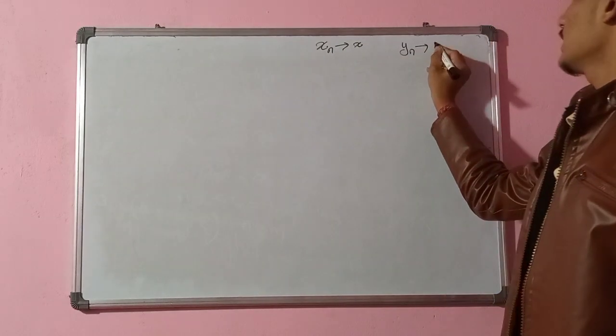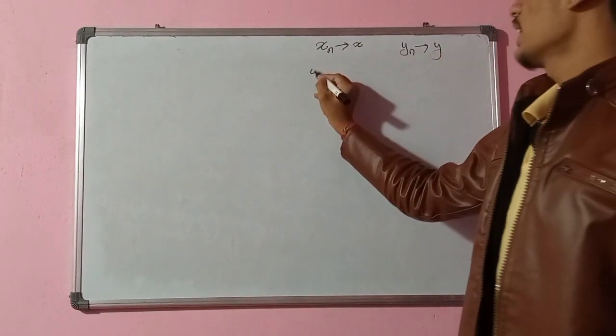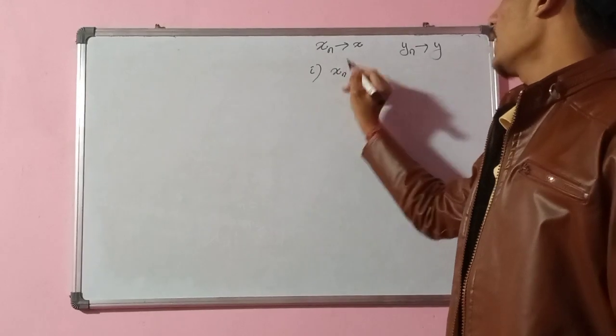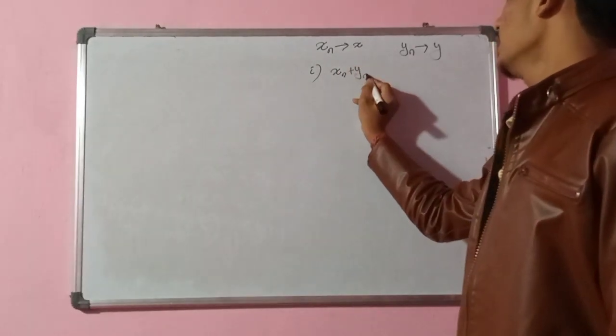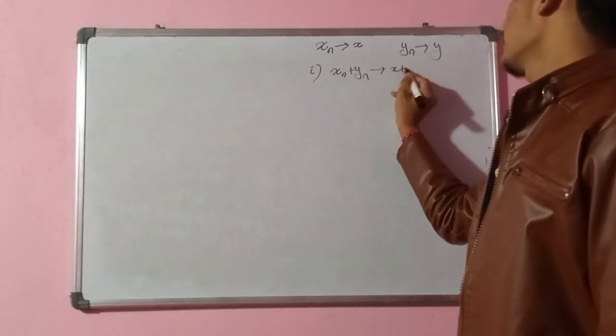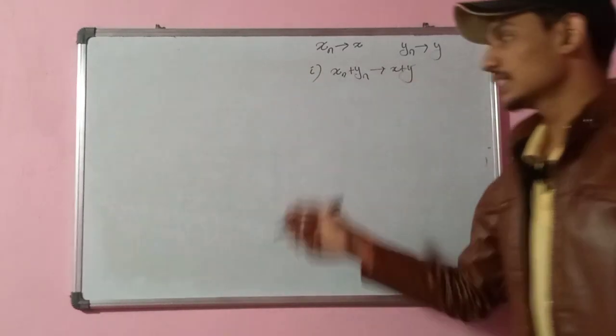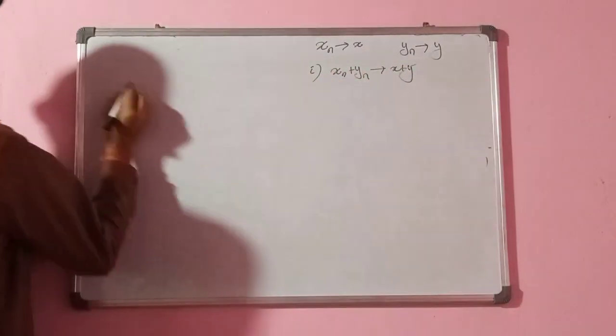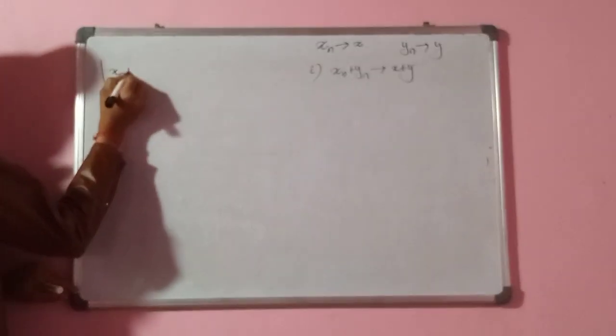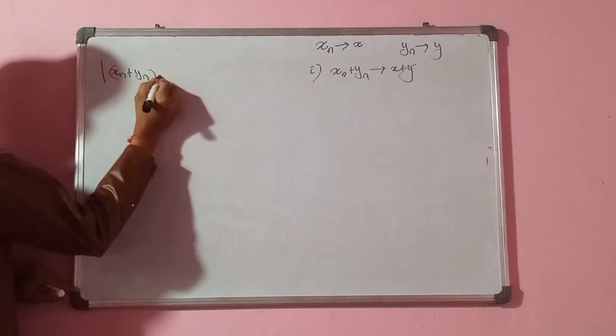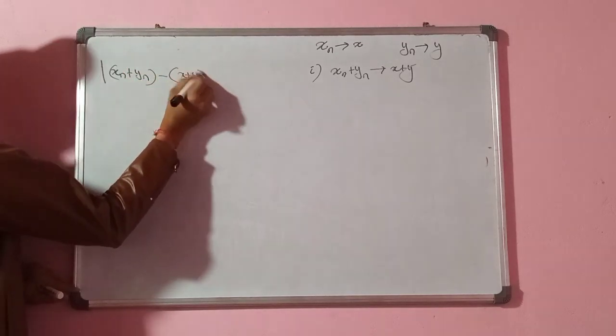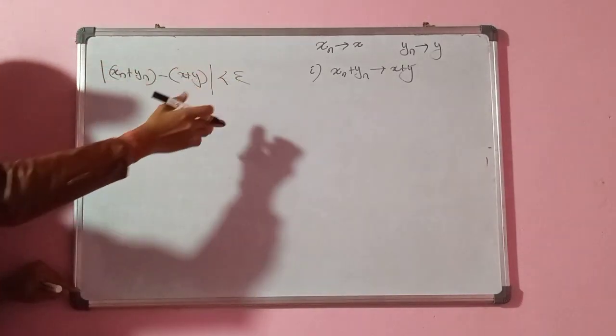Yn is a convergent sequence, it is convergent to y. So first thing I am writing, if I add two sequences, xn plus yn, it will converge to x plus y. How? I can prove in short. I have to prove that xn plus yn minus x plus y should be less than epsilon. I have to prove this.